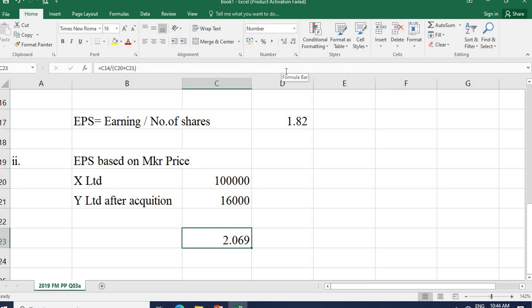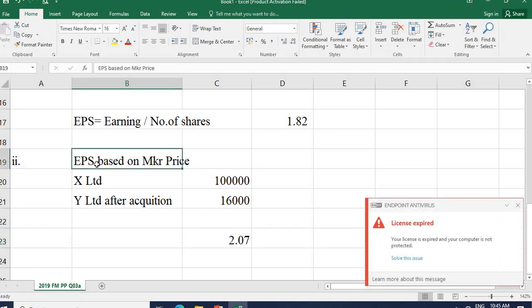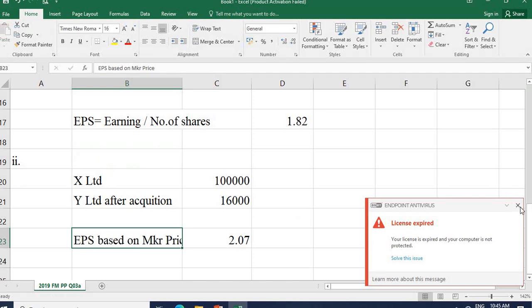Okay, got it. This is EPS based on market price.